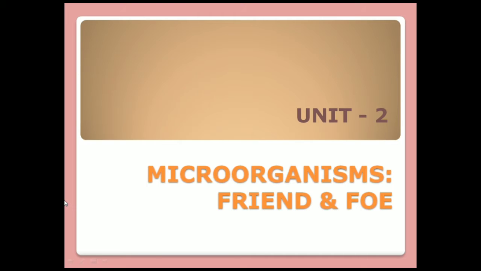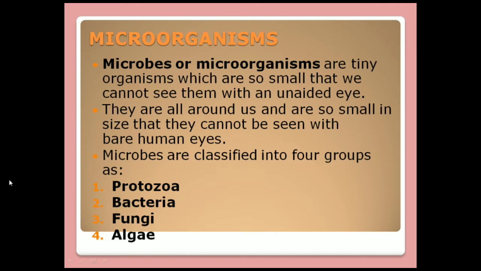In the first chapter, you already know that there are several kinds of living things, for example, plants and animals. But other than this, there are also several other living organisms living around us. We normally cannot see them. They are known as microorganisms. For example, you must have seen that during the rainy season, moist bread gets spoiled, right? On that, you must have seen something gray, whitish color patches. Have you ever seen what that is? That is a microorganism.